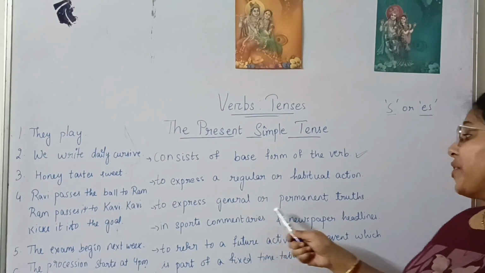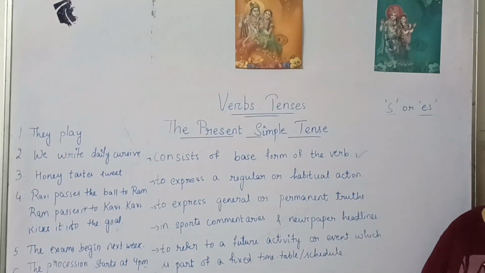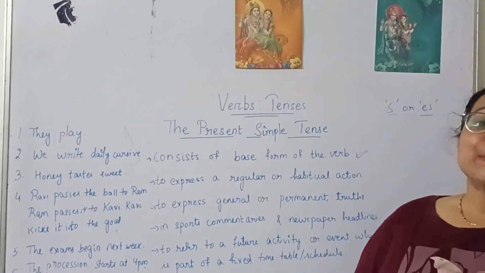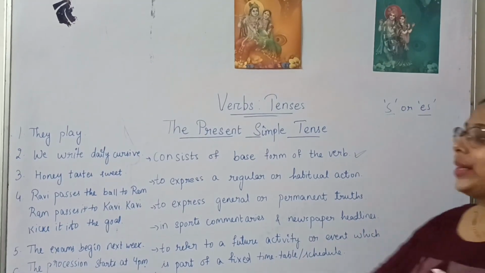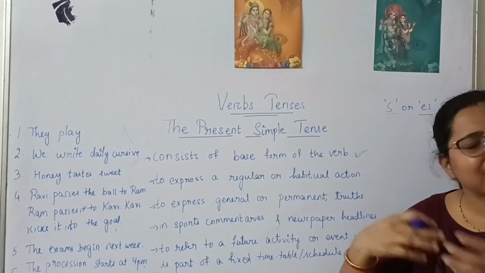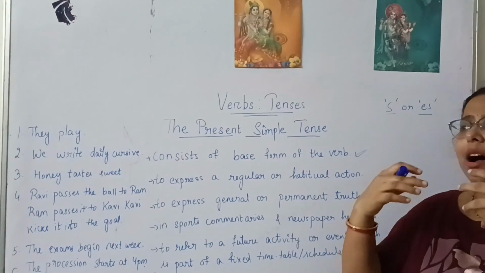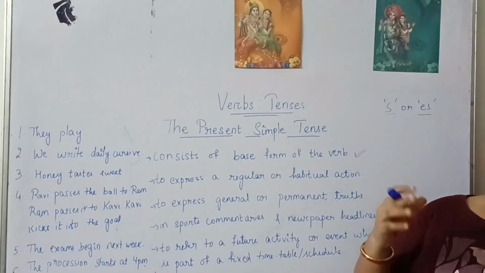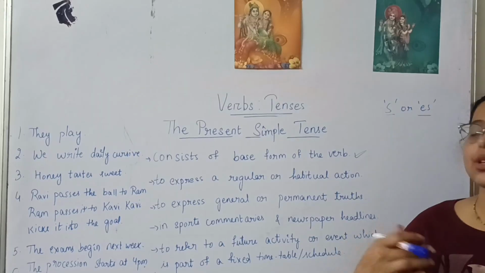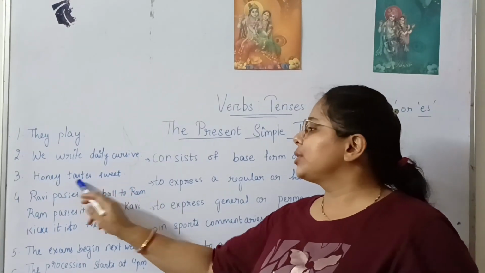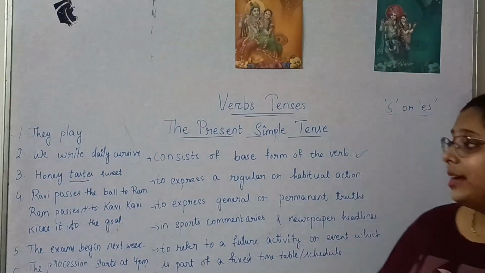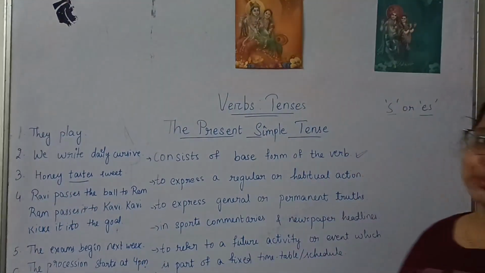To express a general or permanent truth, in that case also we use the present simple tense. Example: honey tastes sweet. Honey tastes sweet only, right? It doesn't taste bitter, sour, or salty. It always tastes sweet. So it's a universal fact, a general, permanent truth. Based on that, we always use the base form of the verb. You can see here that s has been added to taste based on the subject.